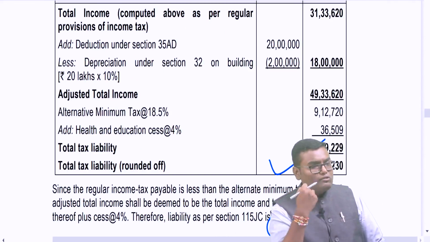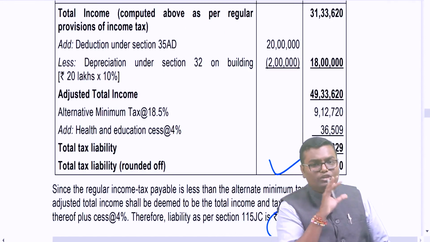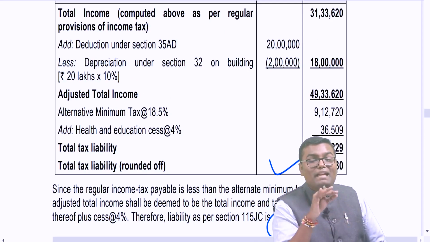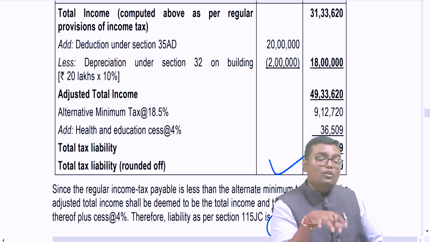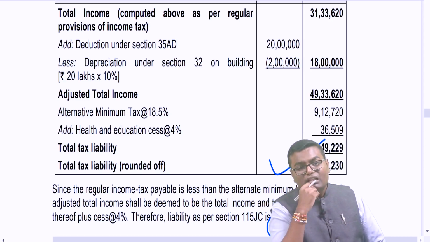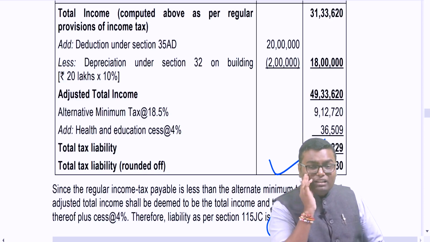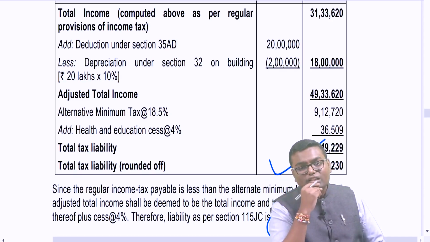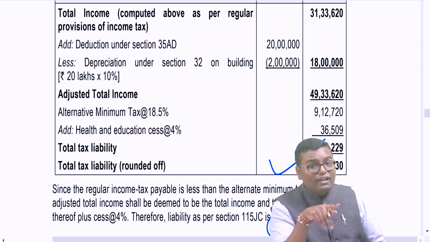Now that was one part of this question, where I did the entire calculation, I solved the total income, I solved tax payable as per regular provision of income tax. But over here they have asked me to calculate tax in the best manner possible. So I also have to calculate total income as per 115BAC. And when I am finding the income as per 115BAC, the concept of AMT will not apply. I will not get deduction of 35AD.